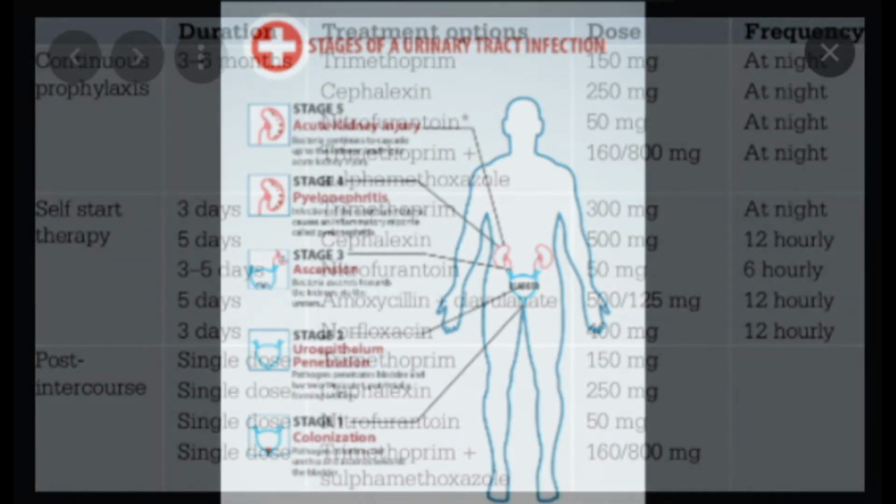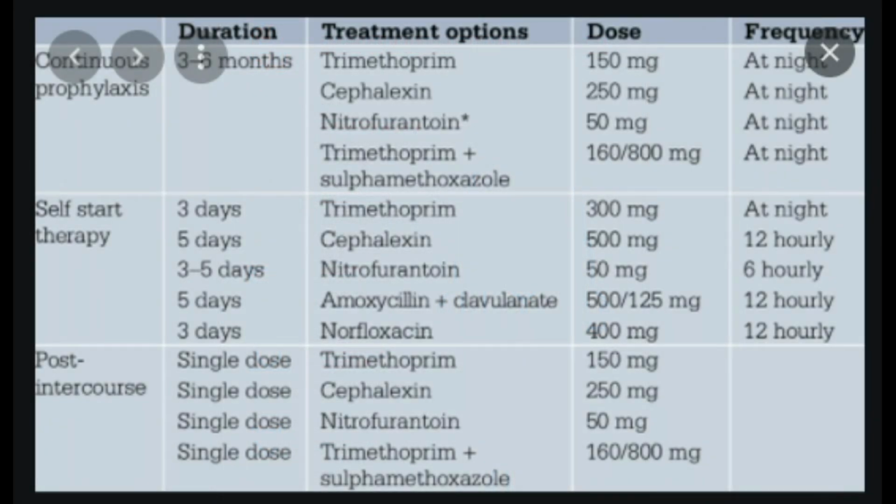UTI treatment. Treatment of UTIs depends on the cause. Your doctor will be able to determine which organism is causing the infection from the test results used to confirm the diagnosis. In most cases, the cause is bacteria. UTIs caused by bacteria are treated with antibiotics. In some cases, viruses or fungi are the causes. Viral UTIs are treated with medications called antivirals. Often, the antiviral cidofovir is the choice to treat viral UTIs. Fungal UTIs are treated with medications called antifungals.